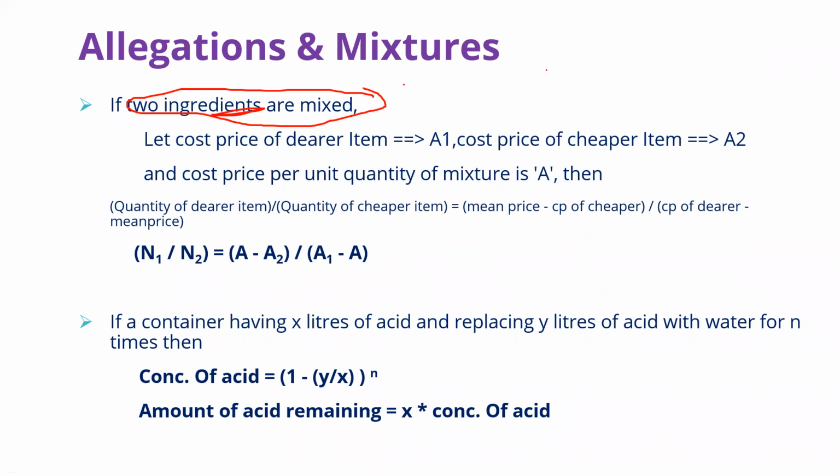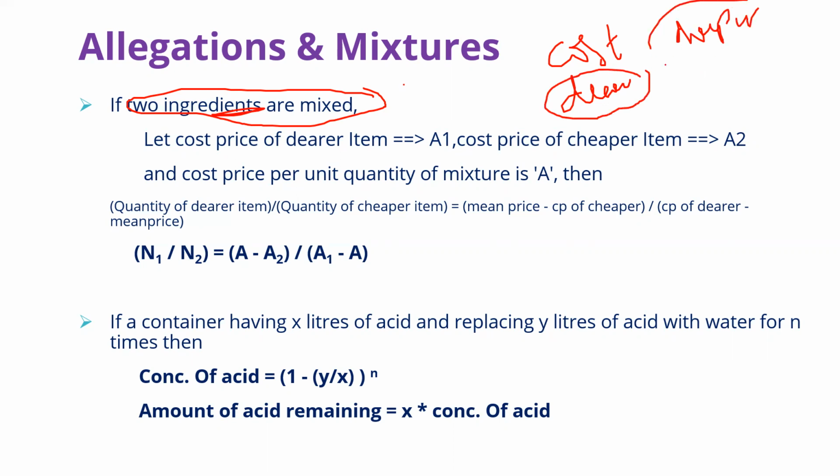One ingredient is of high cost, which means you can call it a dearer item, and one is called a cheaper item. One is a dearer item, a high cost item, another one is a cheap cost item. You mix it up well, and you will come up with a third grade quality, another quality, the mixture.